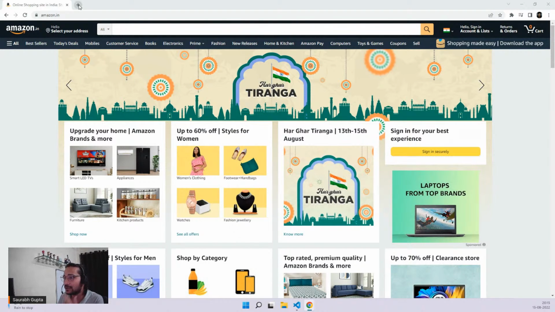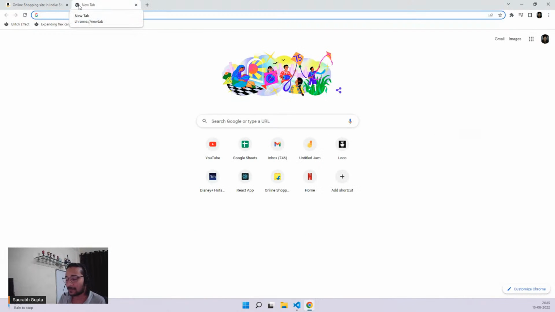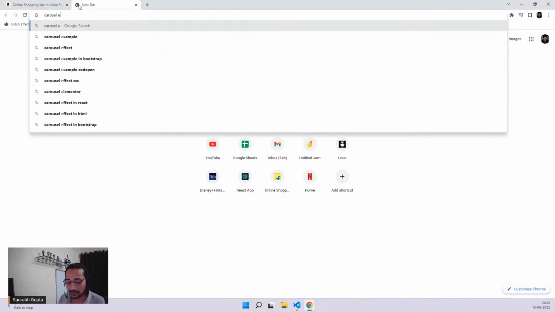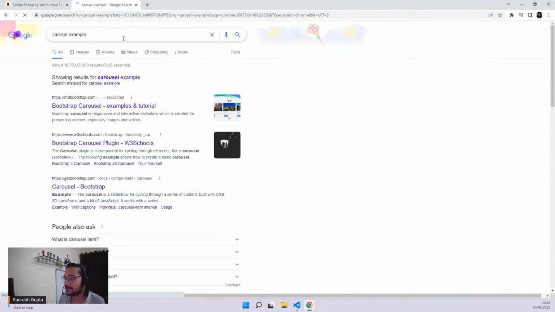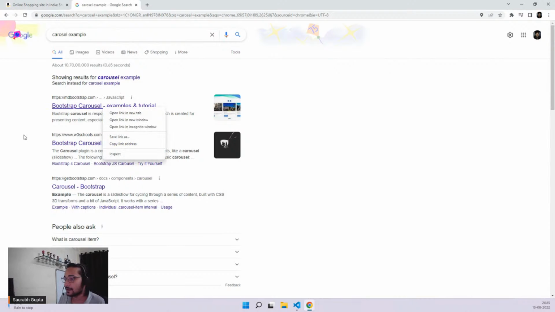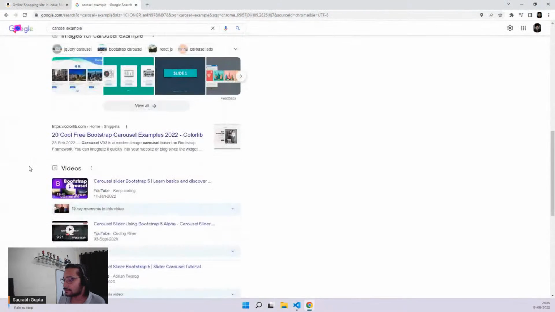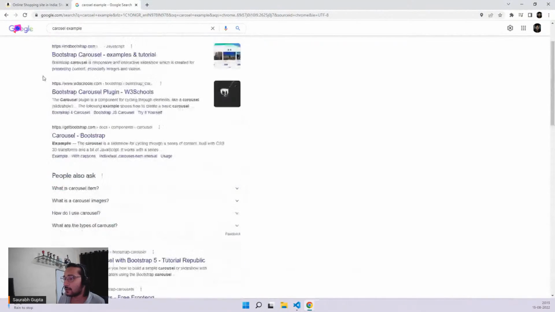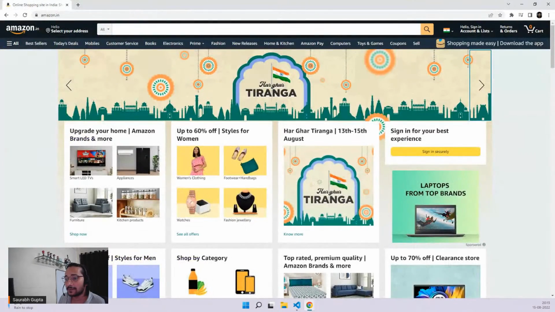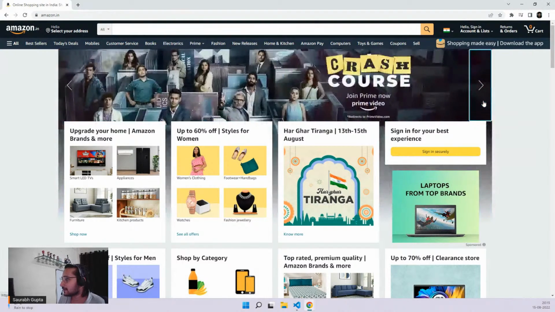So I want to actually open a good carousel. I don't know if some site has a really good carousel. Let's see if someone gives me a carousel example. I want to see a prop. I don't know which site gives a very good view of it, because this is very simple. This one.